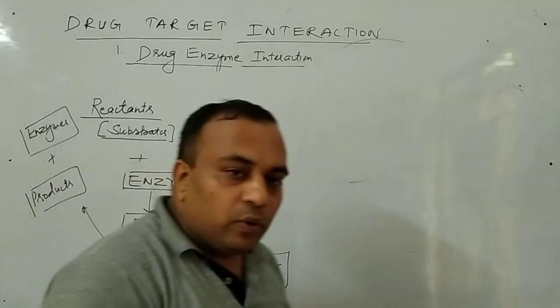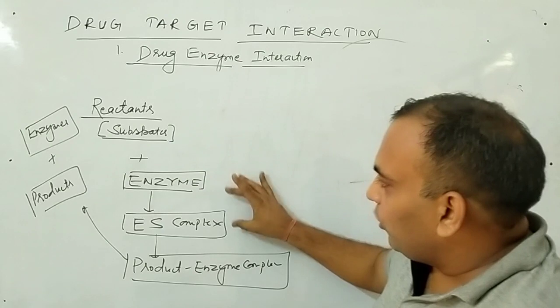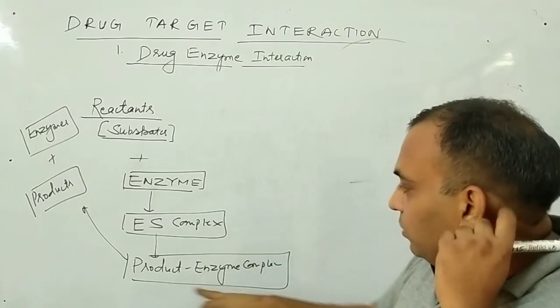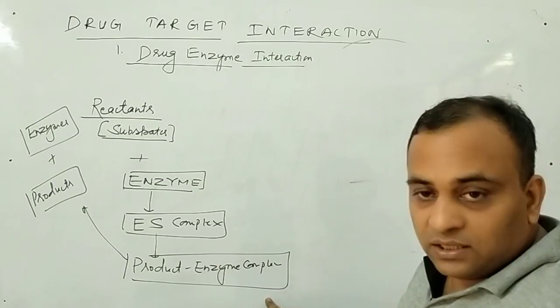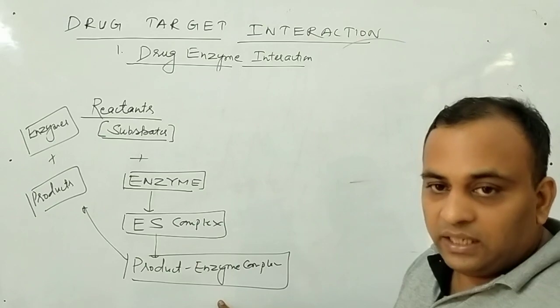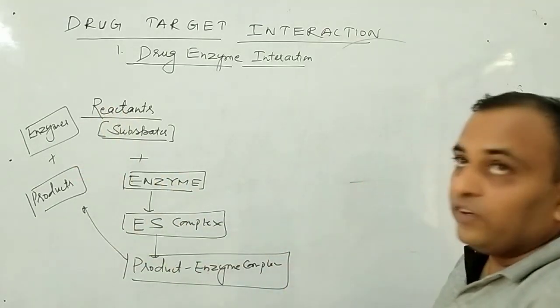So just see what is the process of biochemical reaction. The substrate combined with the enzyme forms enzyme substrate complex. This enzyme substrate complex converts into product enzyme complex. Clear to all of you? Because enzyme is just a catalyst. Its function is to increase the speed, not to take part in the reaction. This is the function of enzyme.